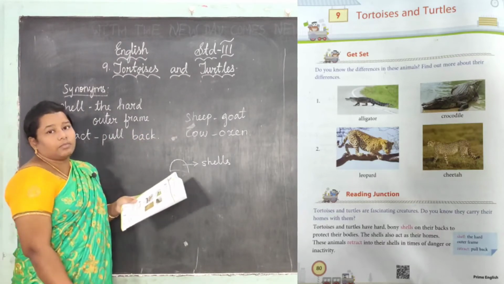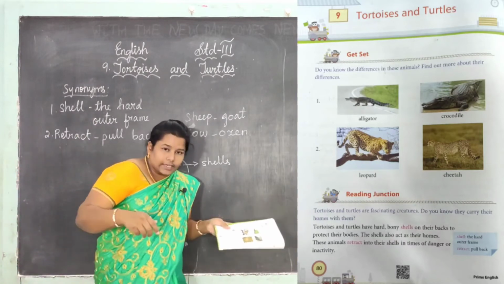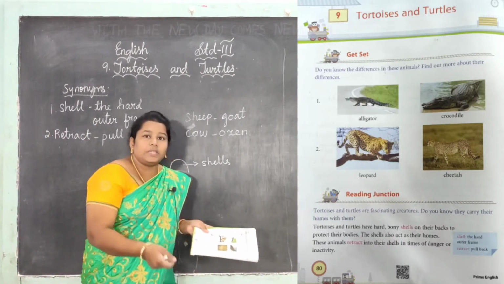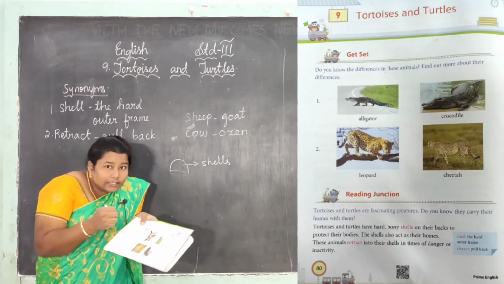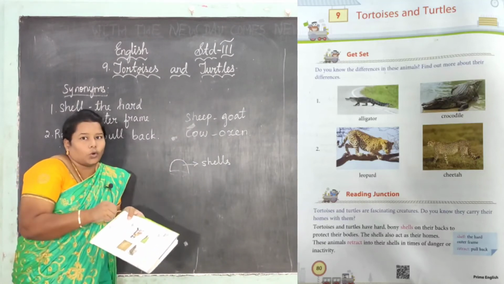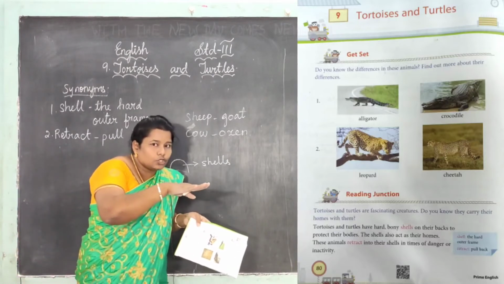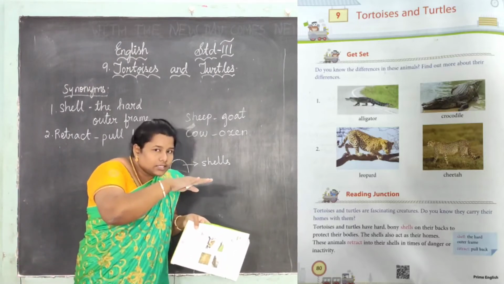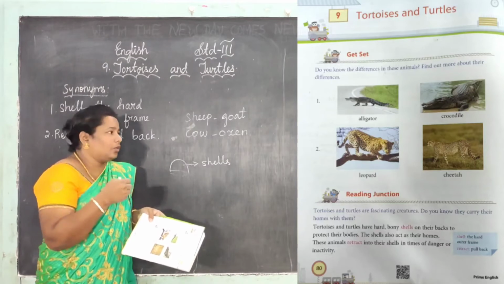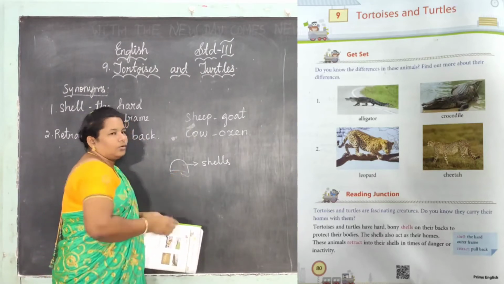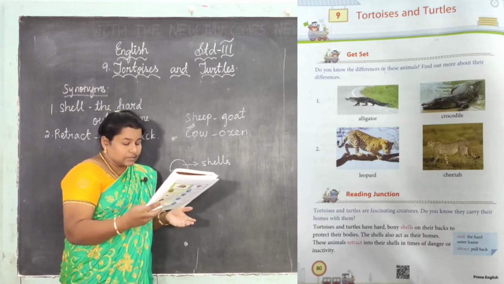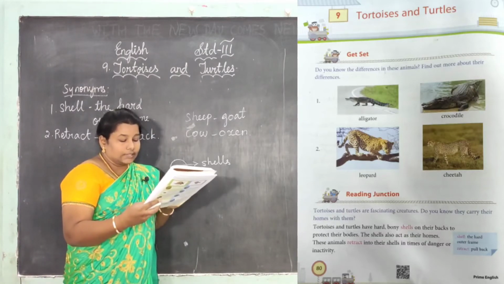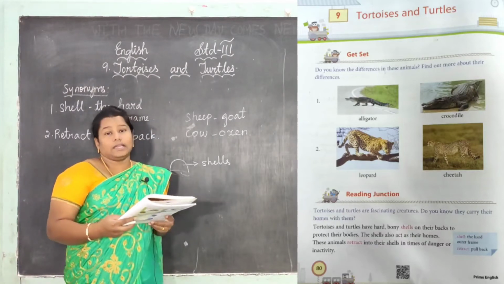Pull back means if anyone is going to attack or beat it or do something, it goes inside its home. We keep only the head outside, and if it knows someone is coming to attack, it quickly pulls its head inside. Okay, so see, these animals retract into their shells in times of danger or inactivity.